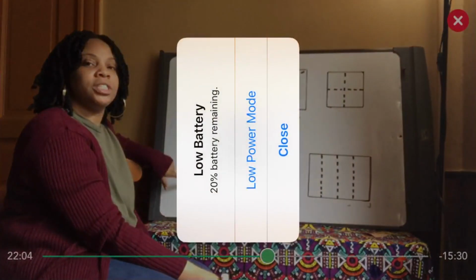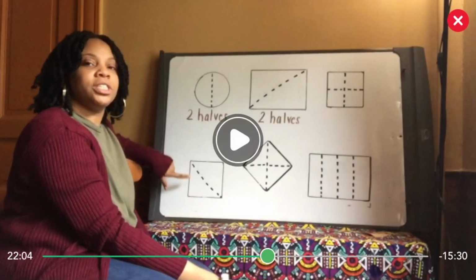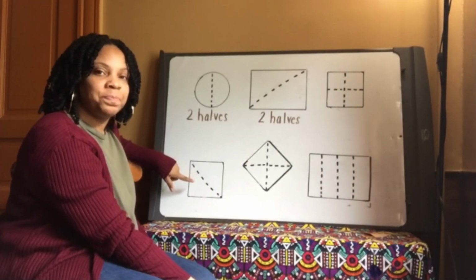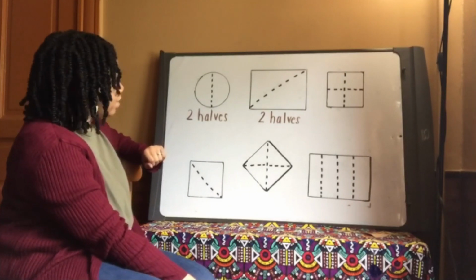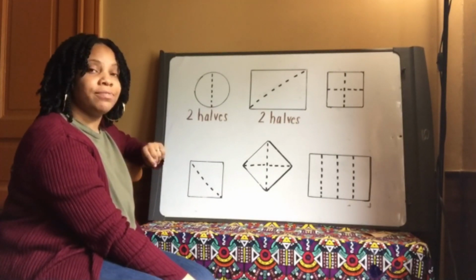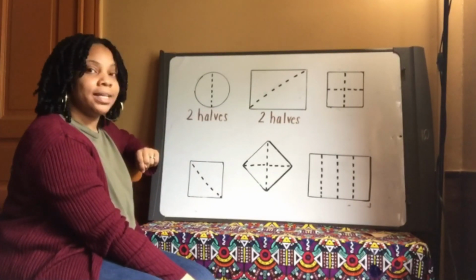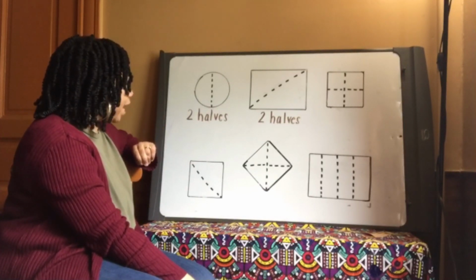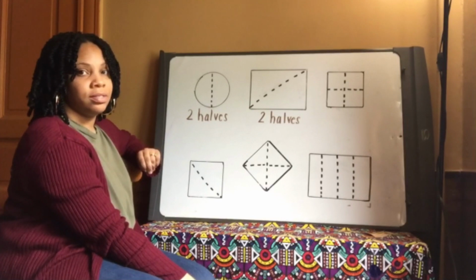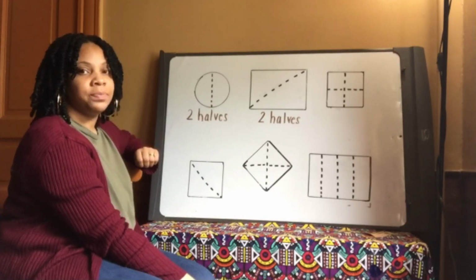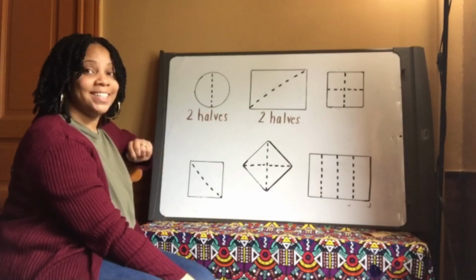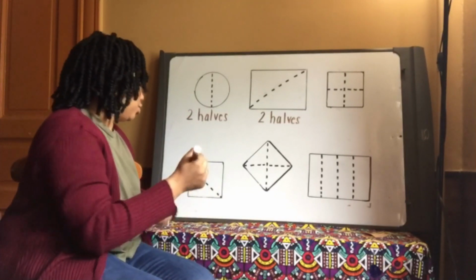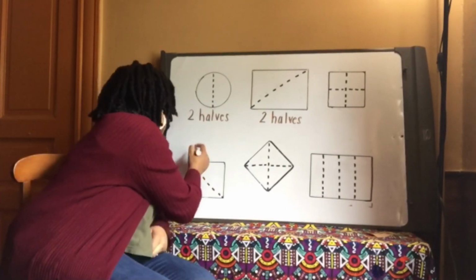What shape is this, Congo Nation? Very good. We have another square. Let's vote. Is this square divided into 2 halves? Show me 2 fingers. Or is it divided into fourths? Show me 4 fingers. Very good. The square is also divided into 2 halves.